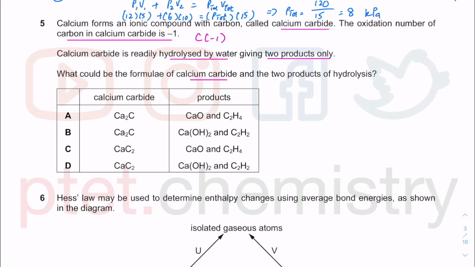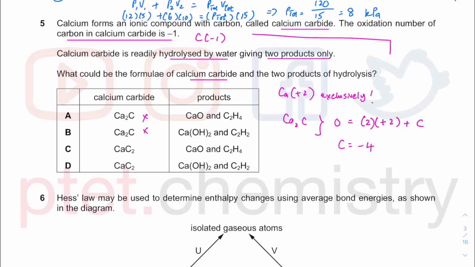If we work out the oxidation number, we know that calcium as a group 2 element in a compound is exclusively calcium +2 when you form a compound. So if I work out Ca2C, the compound has a 0 oxidation number. I have 2 calcium, each calcium is +2. The carbon there is going to be -4, which means it is not -1, which means A and B cannot be the answer, which means C and D must be the correct answer.